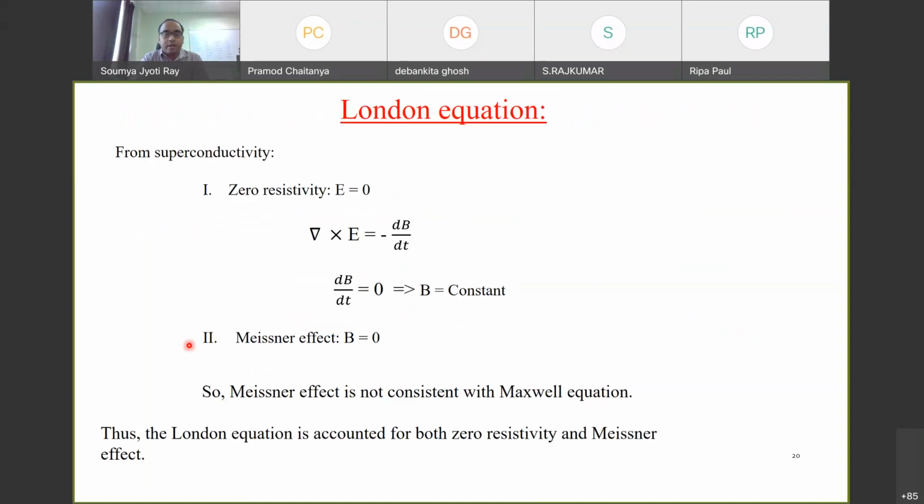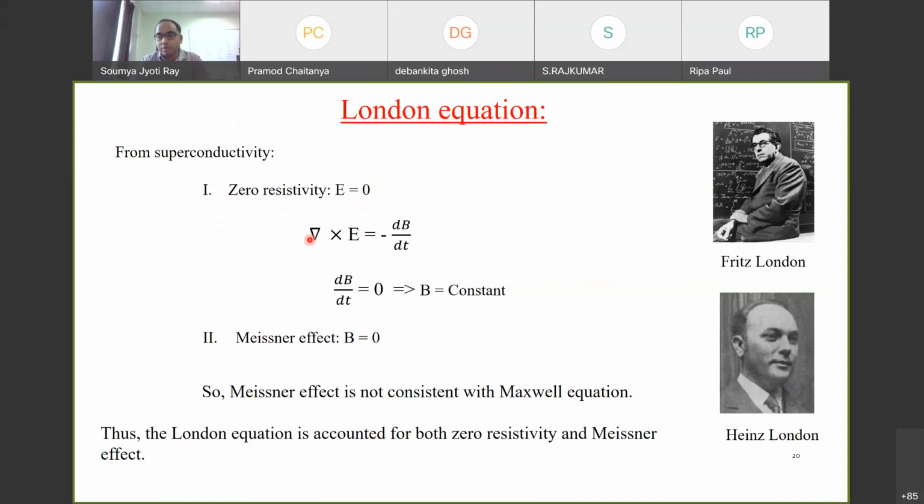So I'll not get into too much of the mathematics. I'll just show you, and then I'll briefly scroll through it. In the case of this theory by London, it's actually not the city of London, but two scientists. One is Fritz London and the second is Heinz London. These are the two scientists who gave this theory. They started mostly with Maxwell's equations, and they used conditions like electric field is 0 or magnetic field is 0, things like that.